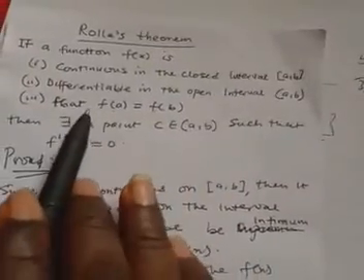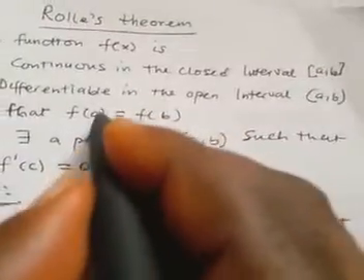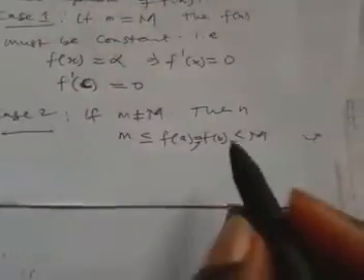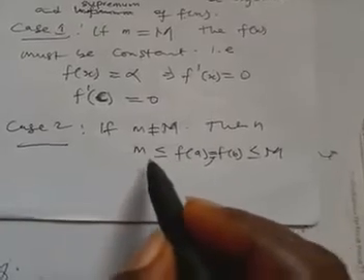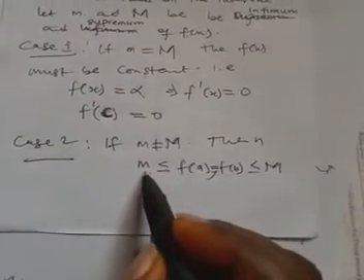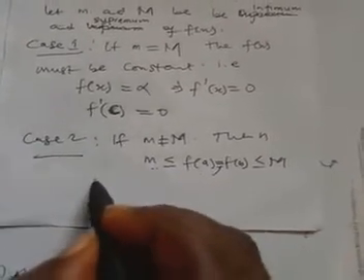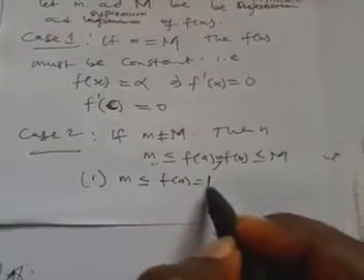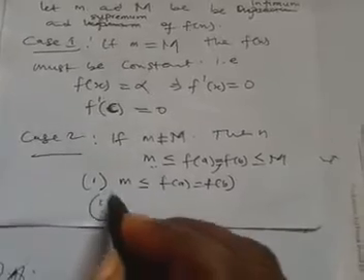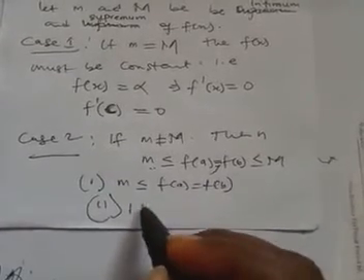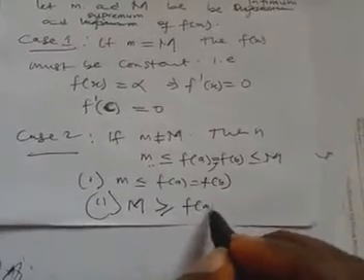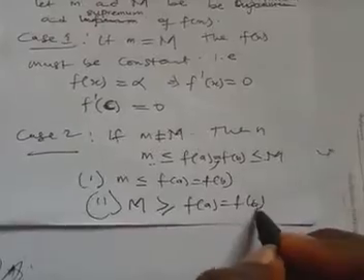Remember here we say that f of a is equal to f of b. Since m and M are not equal, then it will be of this format. This is how we write a bounded function. Now, this means two things. The first thing, it means m is less than f of a or f of b. Also, it means this capital letter M is greater than f of a or f of b.